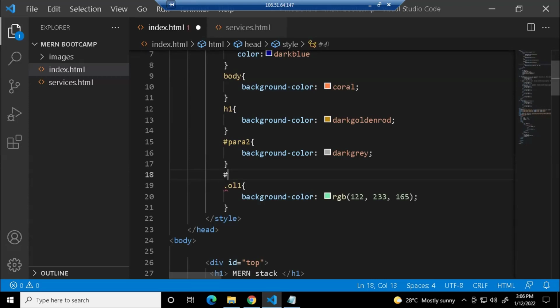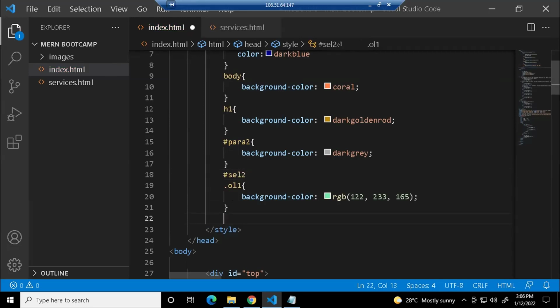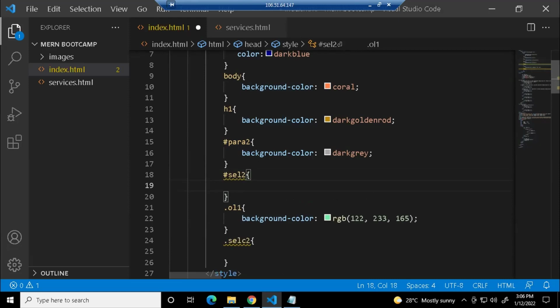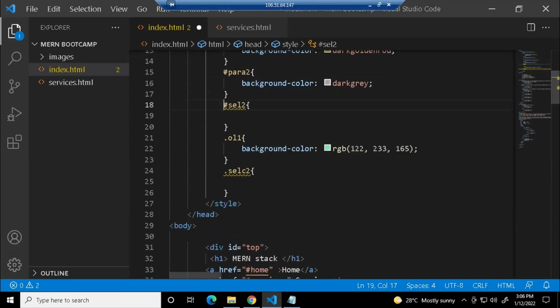So I'm just giving hash. What name will we give? I'll give SEL2, selector 2. Here I'll give dot SELC2. I'm going to give some style within this. So what selector is this? Is it an ID selector or a class selector? It's an ID selector. This is a class selector, right?